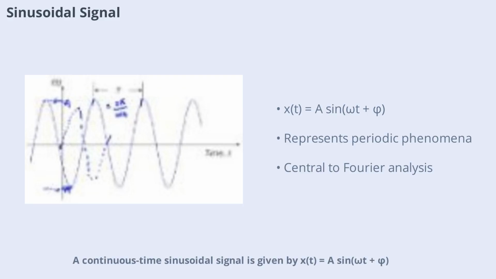Continuous time sinusoidal signal is given by x(t) = A sin(ωt + φ), where A is amplitude, ω is angular frequency, and φ is phase angle. Sinusoidal signals are fundamental in representing periodic phenomena, such as alternating current, sound waves, and radio signals. Their properties make them central to Fourier analysis and signal decomposition.